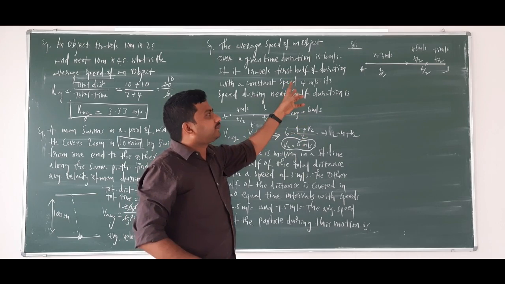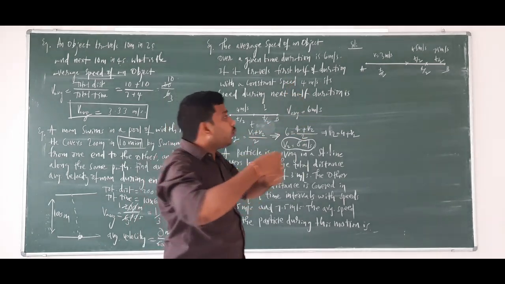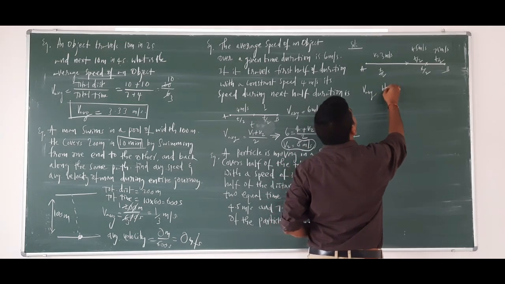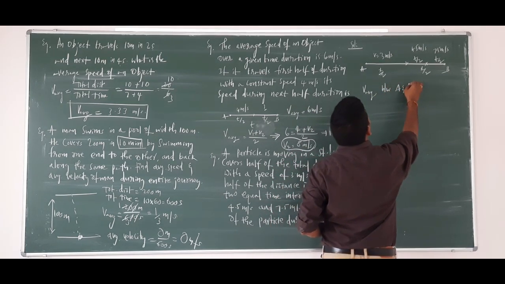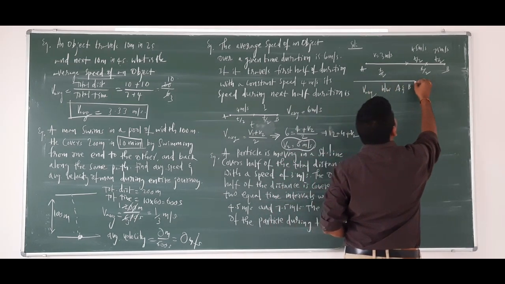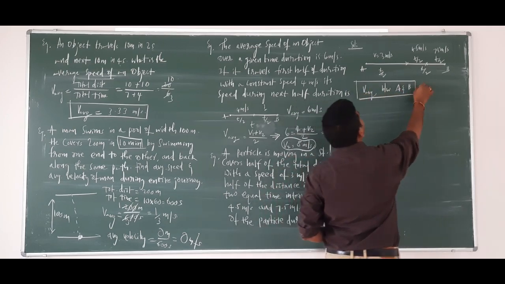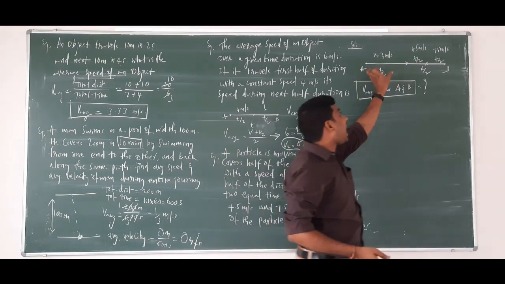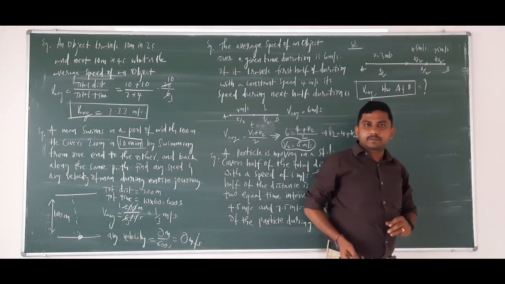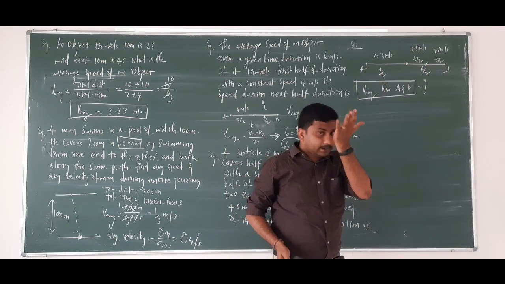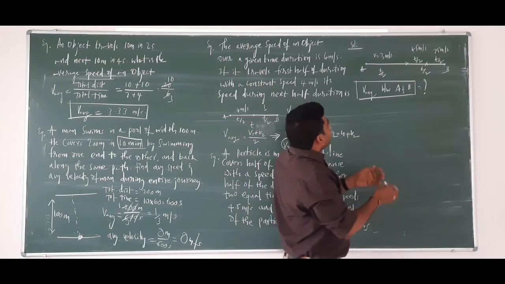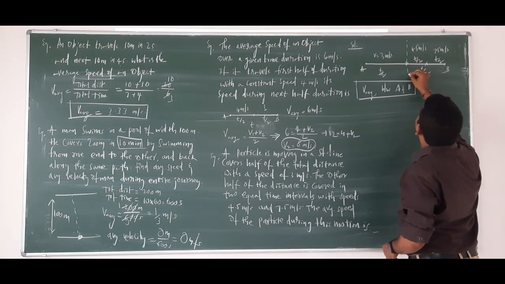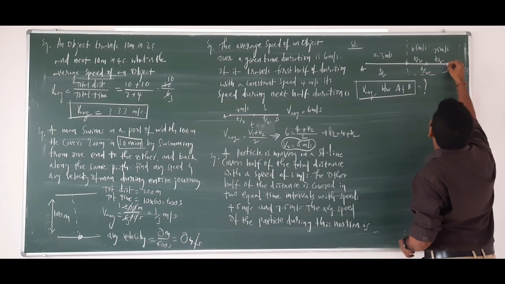If you closely observe, we need the average speed between A and B. So when the body is moving from A to B, we need the average speed. We don't want the average speed for this half or for this half. Right? Clear?